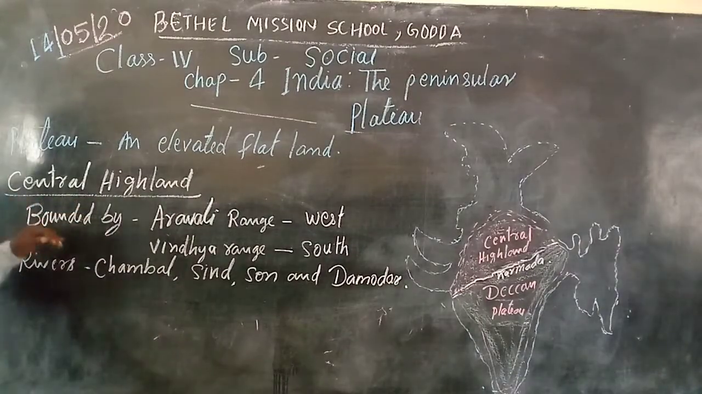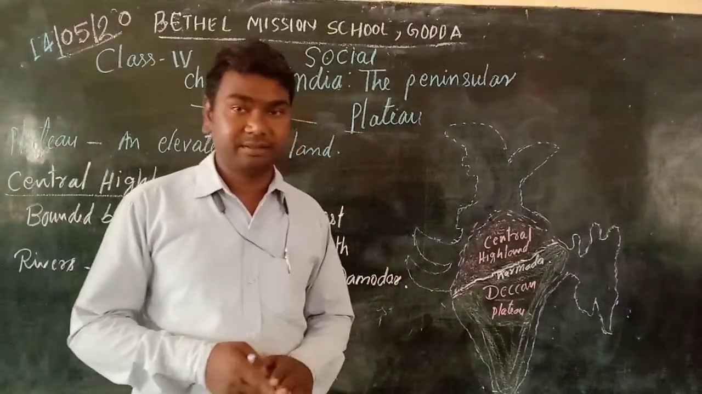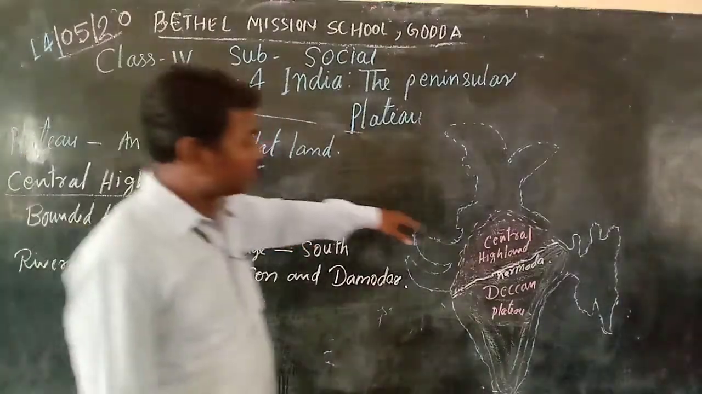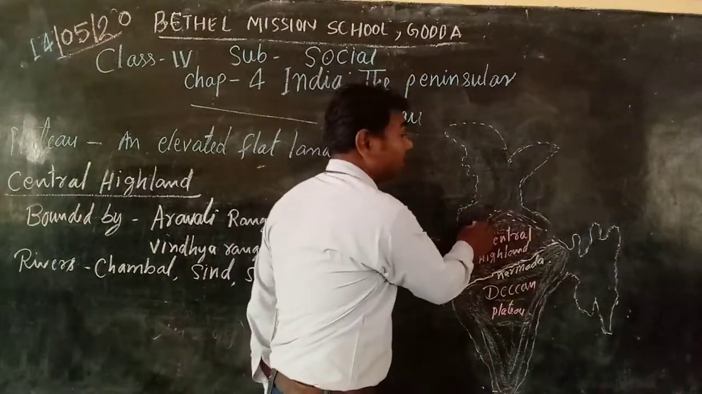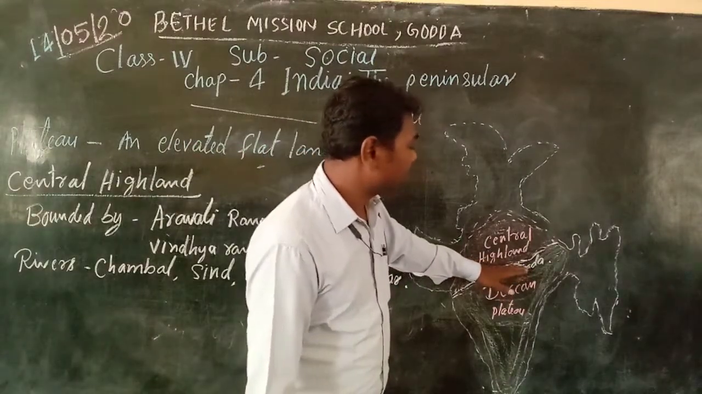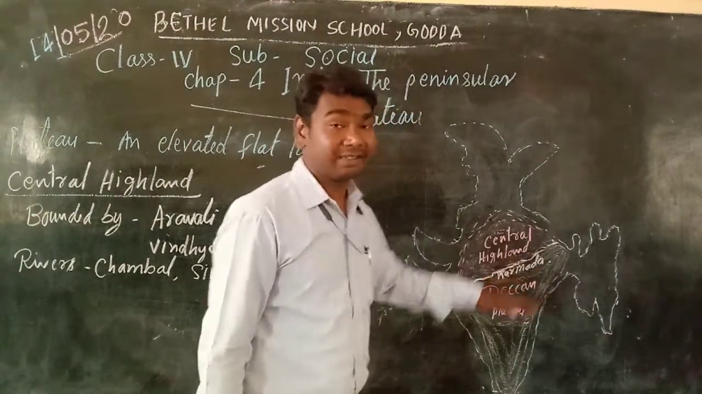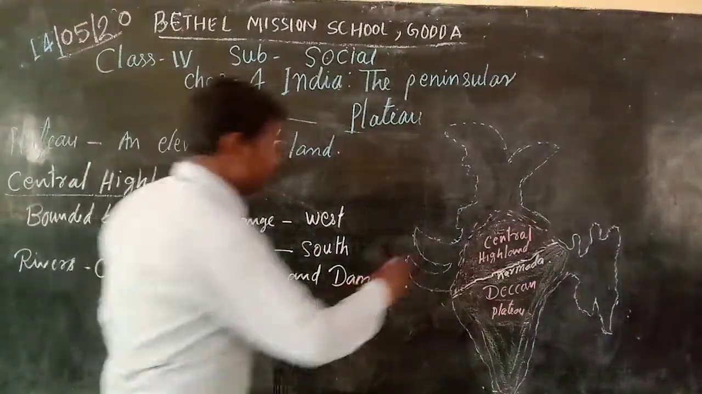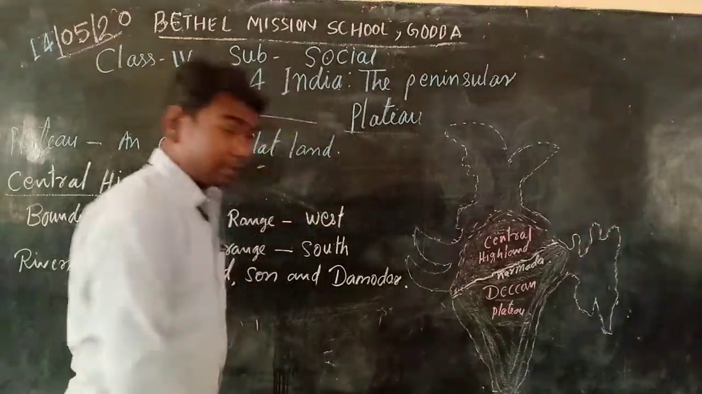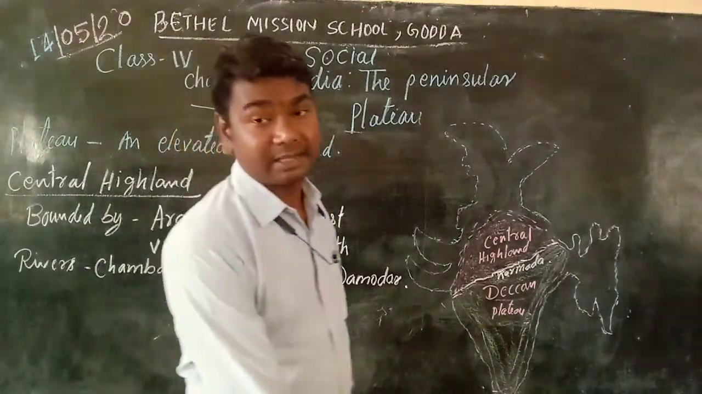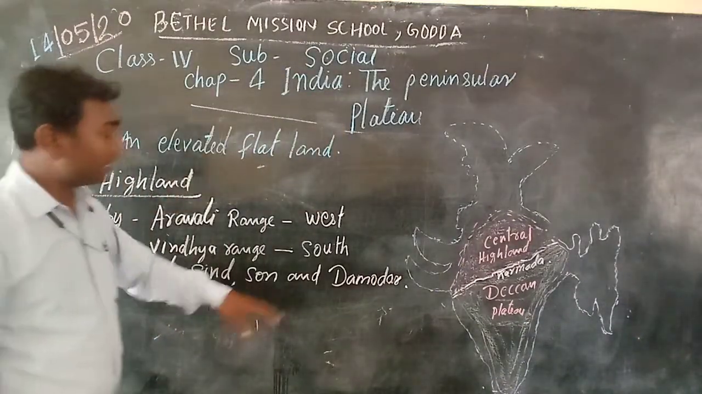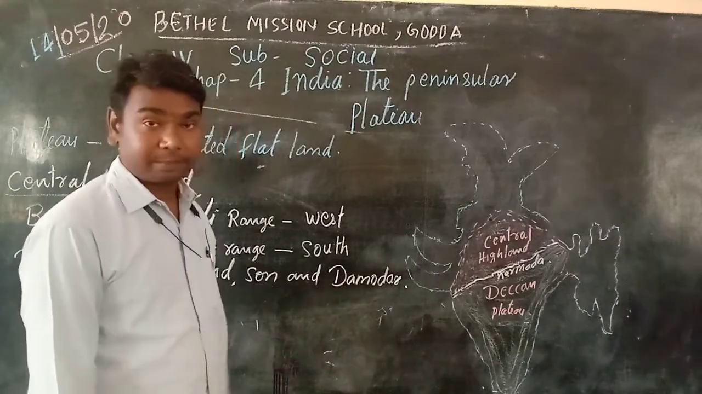The Central Highlands is bounded by 3 ranges. First one is the Aravalli range in the west. So this side will be the Aravalli range, and the Vindhya range will be in the south. This downside is covered with the Vindhya range, and the Central Highland is irrigated by so many rivers. These rivers are Chambal, Sindh, Son, and Damodar.